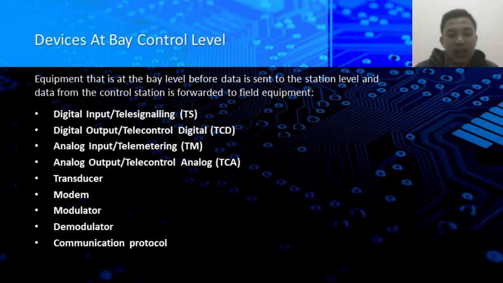Modem is the interface or communication device between the RTU and the master station through data communication media, such as PLC, fiber optic, pilot cable, and others. Modulator functions to convert digital signal into analog signal. The demodulator functions to convert the modulated sinusoidal signal into a digital signal.